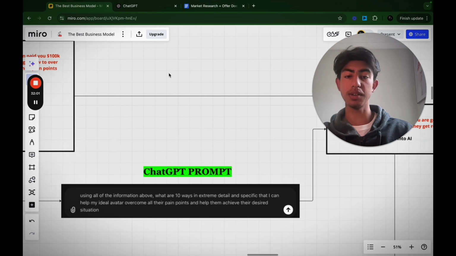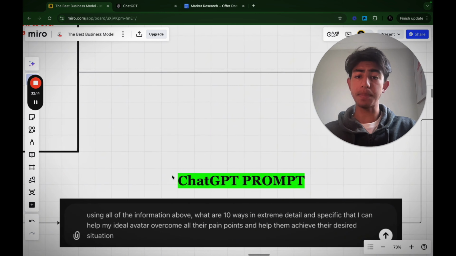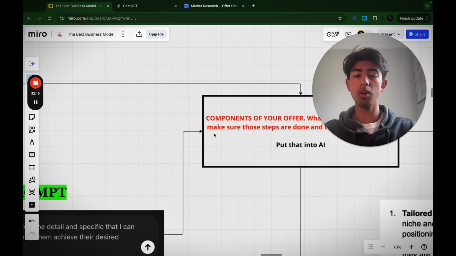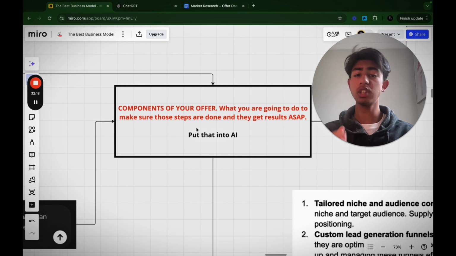Right. Next thing is the components of your offer. The components of your offer are basically what you're going to be doing to make sure that those steps, these 10 steps which we just laid out, are done and they get results ASAP. So literally just put this question to ChatGPT. It'll give you a ton of replies.